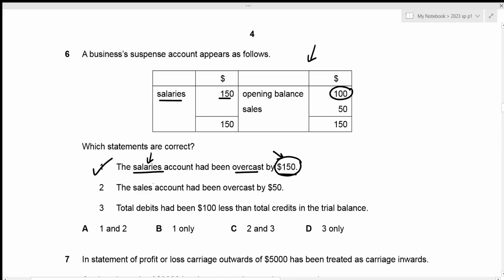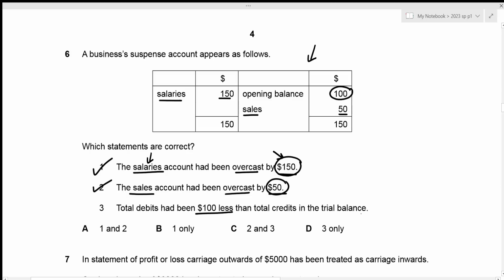Then the second one is the sales account had been overcast by 50. So we know that sales is a sort of income which will appear on the credit side of our trial balance, right? And overcast means that the correction of this would result in our sales being on the credit side with the amount of 50. Let's have a look above. We can see that sales is on the credit side with the same amount of 50, which means that this statement is also correct.